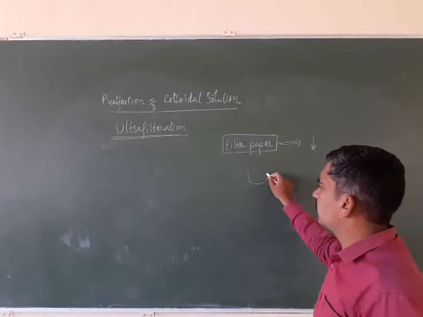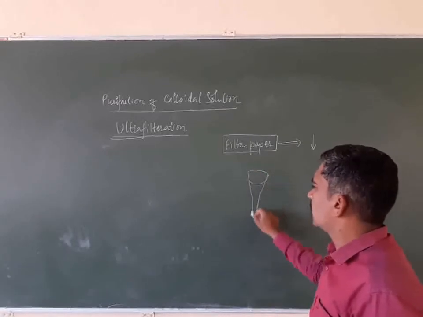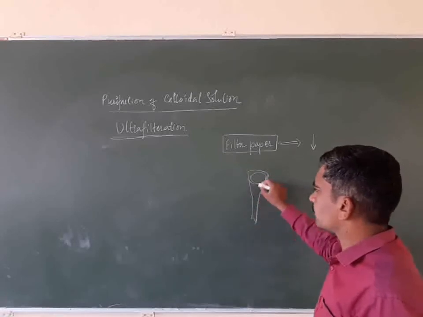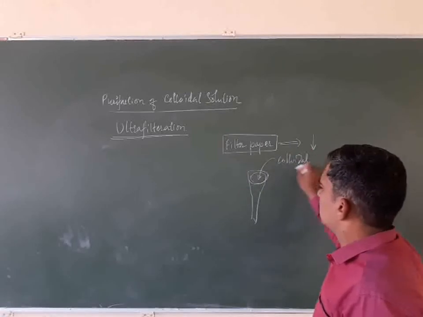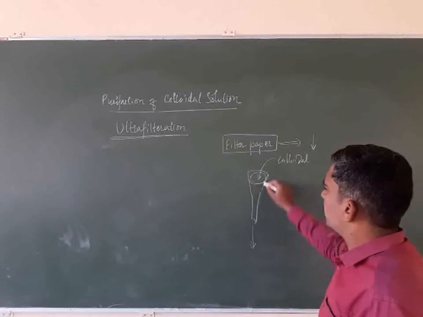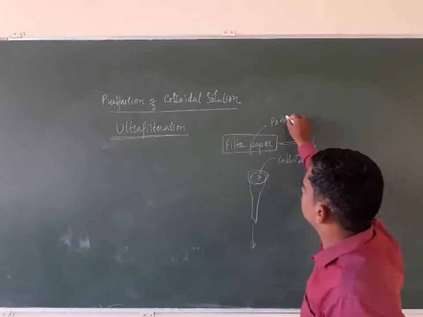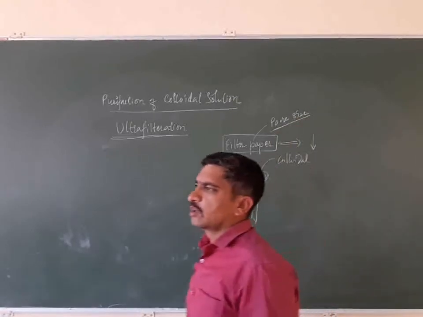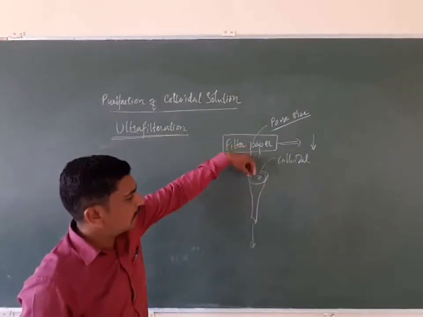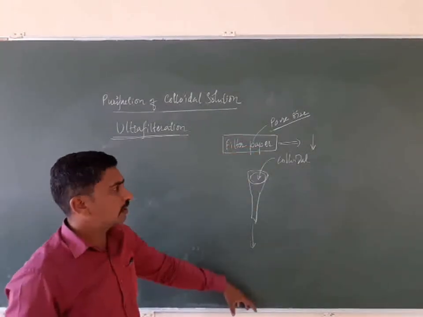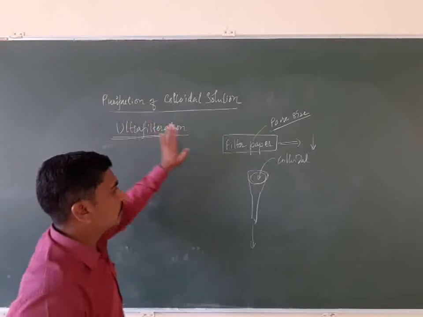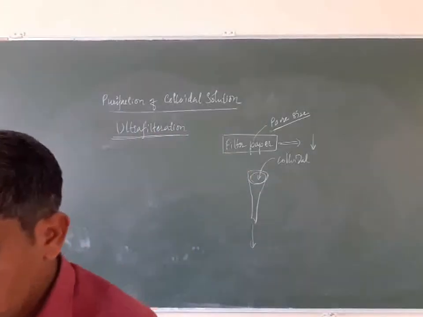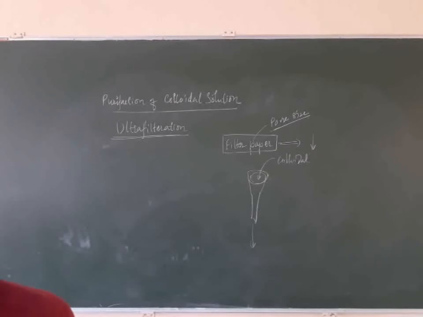If you keep the funnel with the filter paper and pour the colloidal solution, what happens? The entire solution comes down. Why? Because the pore size of normal filter paper is bigger than the colloidal particles, and that's why all colloidal particles along with the impurities come down. So normal filter papers are not useful for the ultrafiltration of colloidal solution, and for that purpose, what can we do?